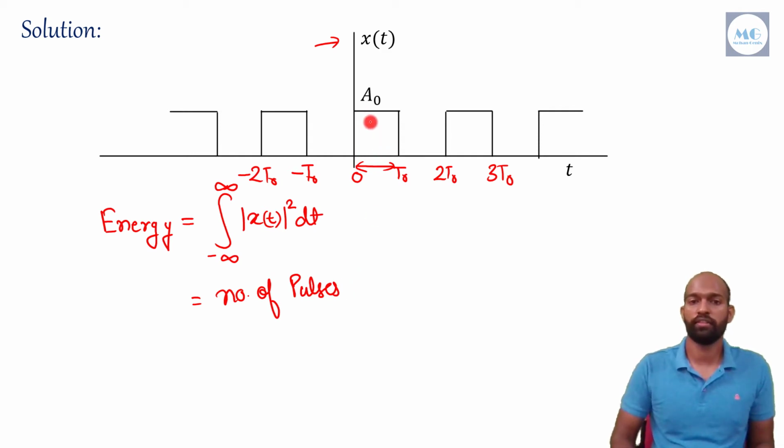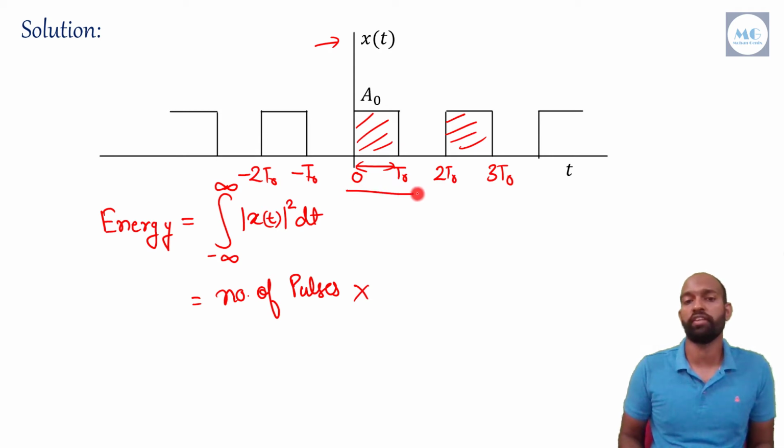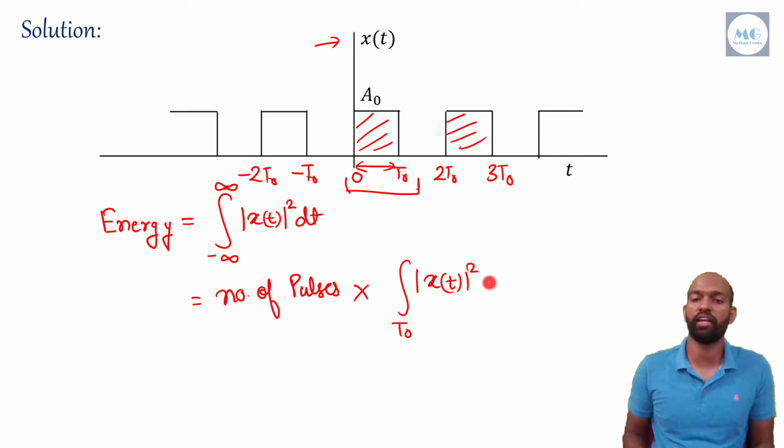This is one pulse, suppose this is the first pulse, this is the second pulse, and it keeps repeating. So energy equals the number of pulses times the integration of mod of x(t) squared over one time period, dt. Understood? I hope all of you have understood it nicely.